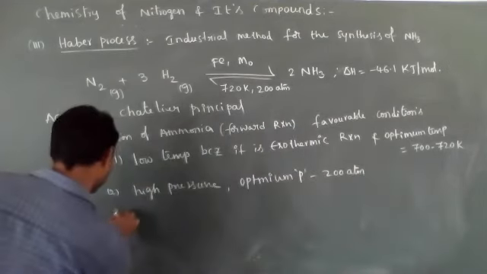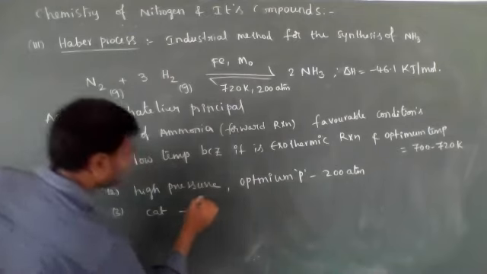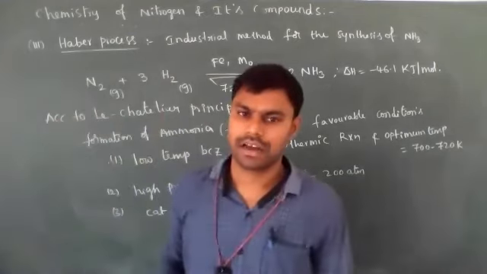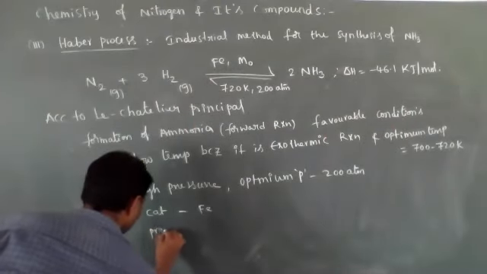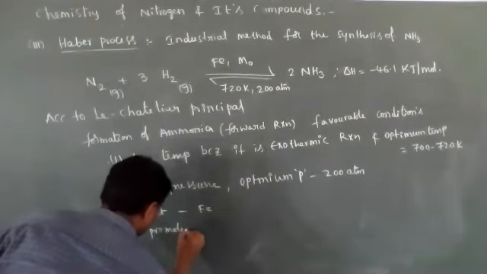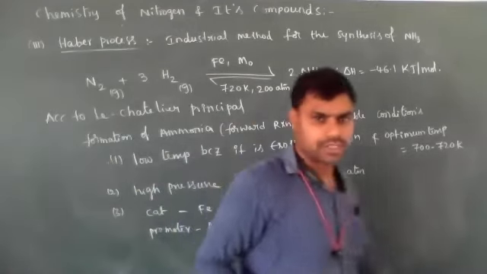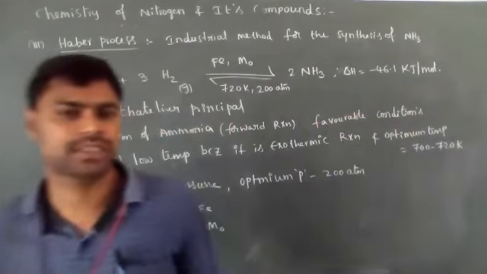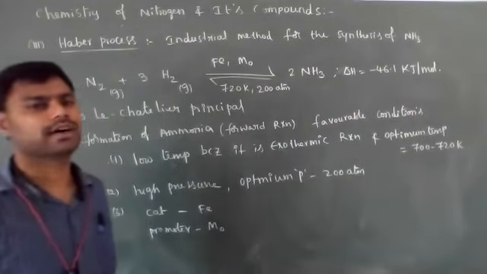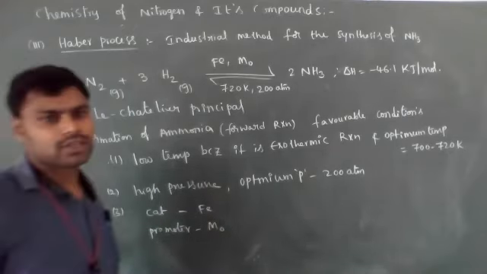And the catalyst: iron is used as a catalyst, and the promoter is molybdenum. So this method is known as Haber's process, the industrial method for the synthesis of ammonia.